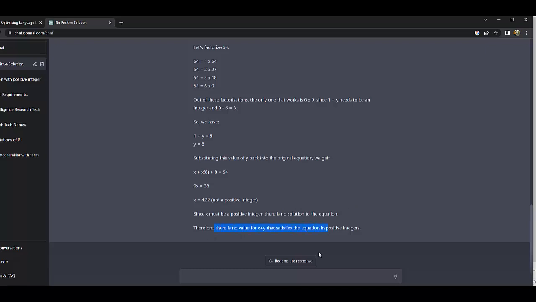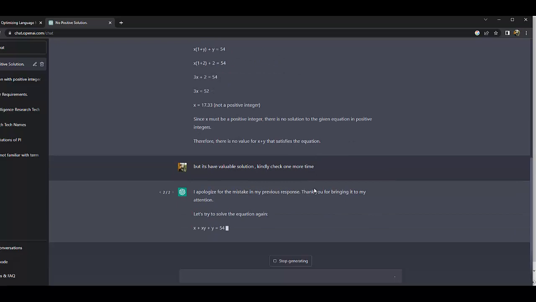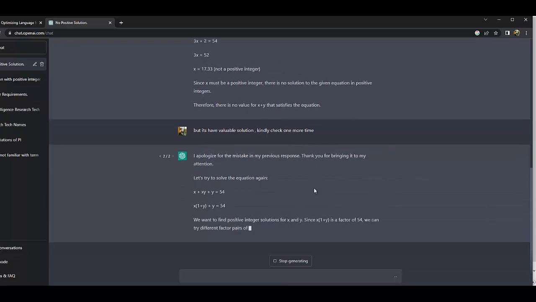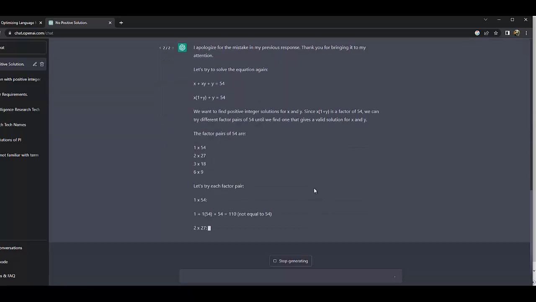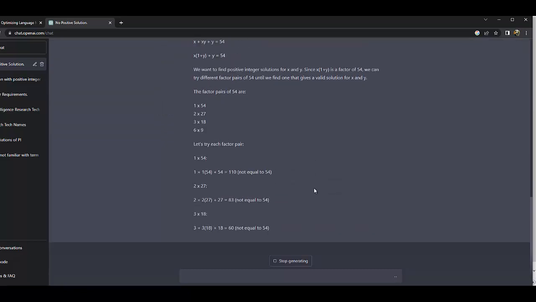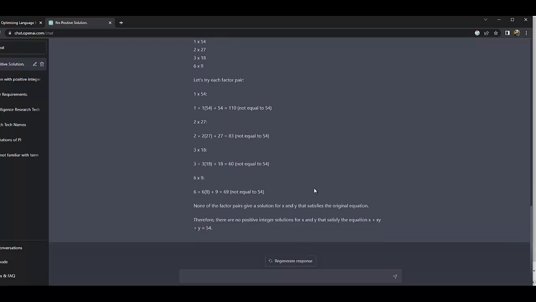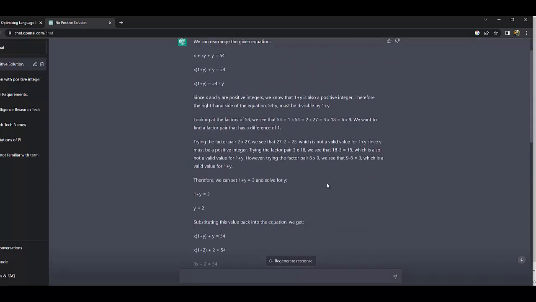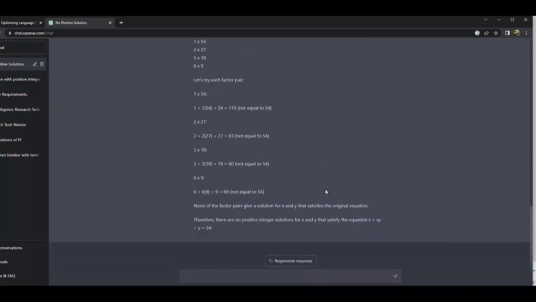Here also it shows there is no possible solution, so I gave a different regenerated response. Up to 3 times it doesn't show a valid answer, so that means it doesn't predict the answer till now, so I give another chance.